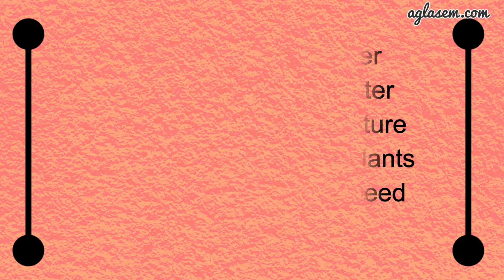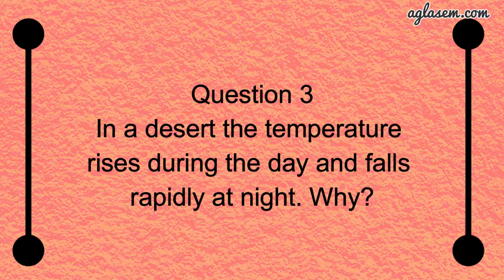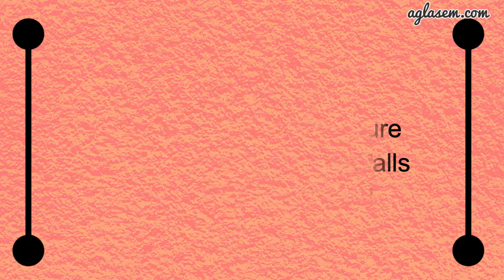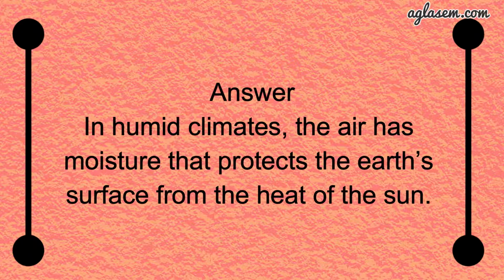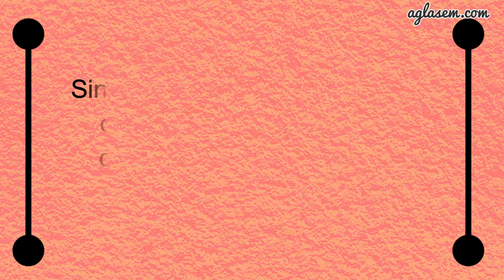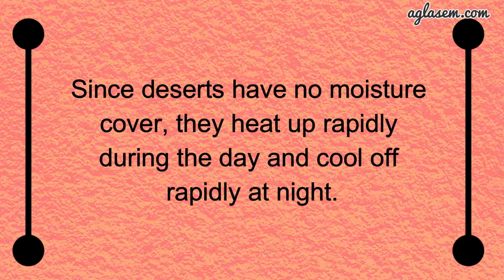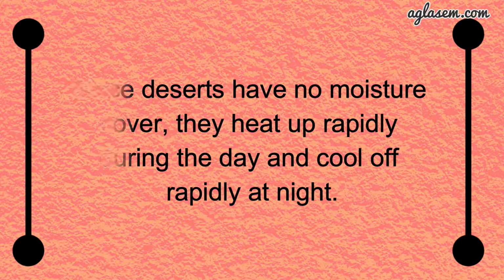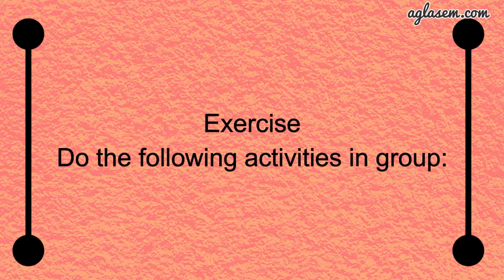Moving to question number 3, which says, in a desert, the temperature rises during the day and falls rapidly at night. Why? So the answer is, in humid climates, the air has moisture that protects the earth's surface from the heat of the sun. Since deserts have no moisture cover, they heat up rapidly during the day and cool off rapidly at night. So now moving to our next part, that is the exercise.